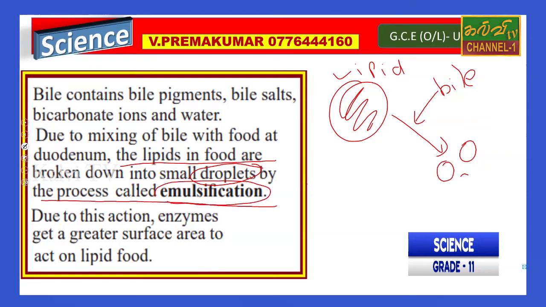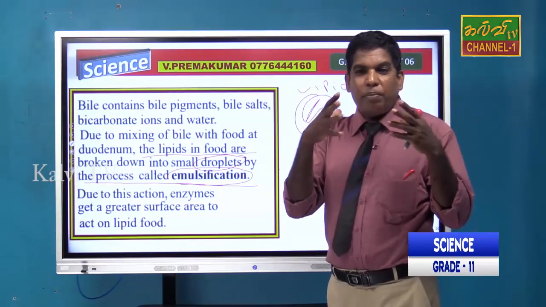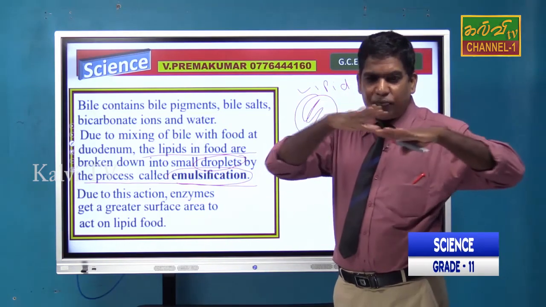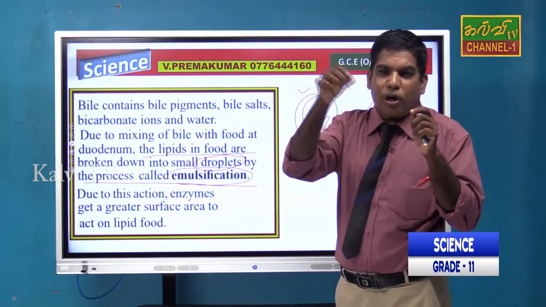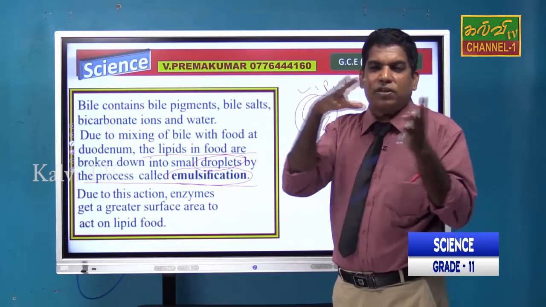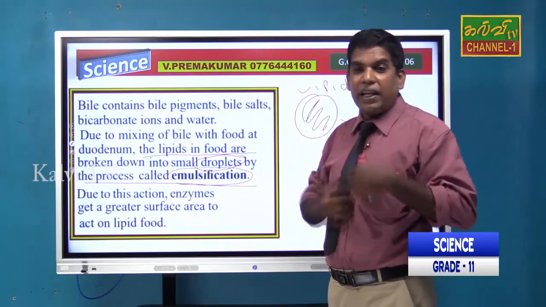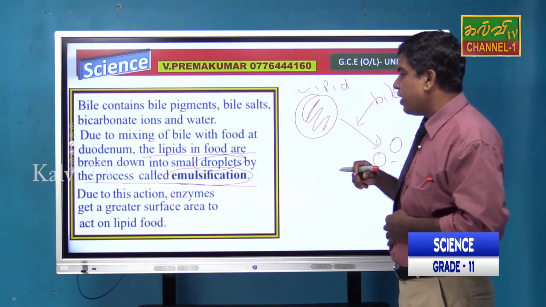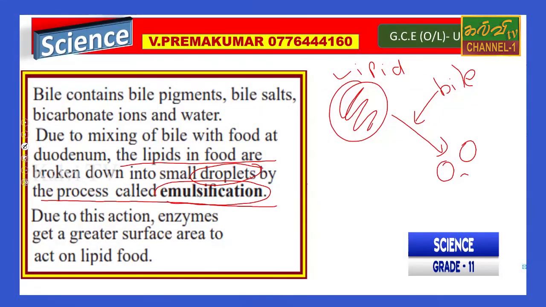Emulsification means, sometimes when you make meat curry or chicken curry, you may see small droplets of oily substance on the surface of the curry. A similar action occurs with bile in the digestive system. Lipid is broken into droplets, and that is called emulsification. Due to this action, enzymes get a greater surface area to act on the lipids in food. We already studied this in the rate of chemical reactions.